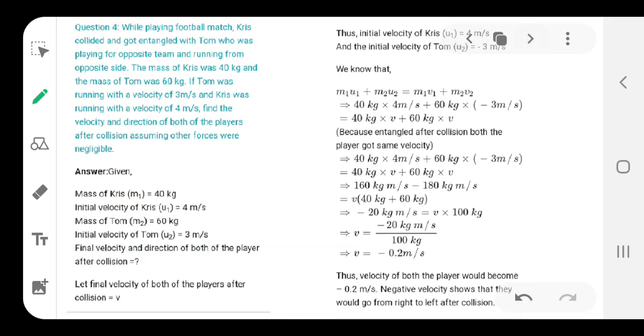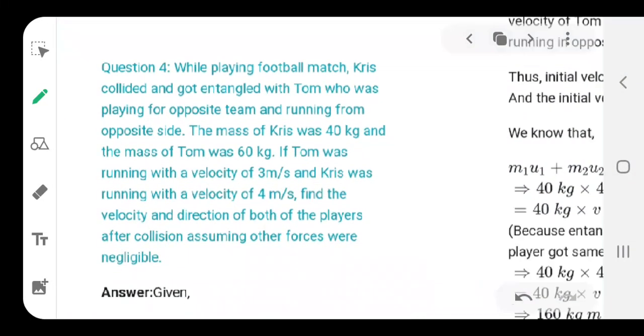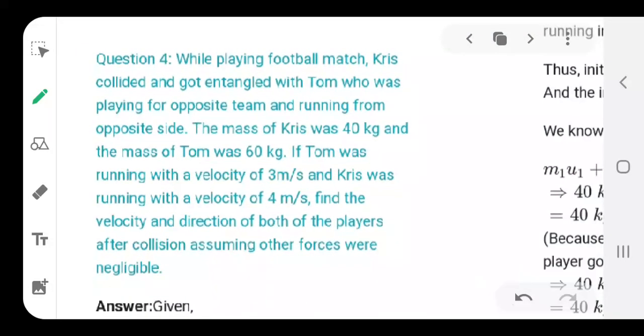Now similarly, we have one more numerical here, and this is basically about the time when you play a game. It lets you know what all physics we use even if you are playing in the playground. They say that while playing a football match, the boy called Chris collided and got entangled with the second boy called Tom. So that is the condition.